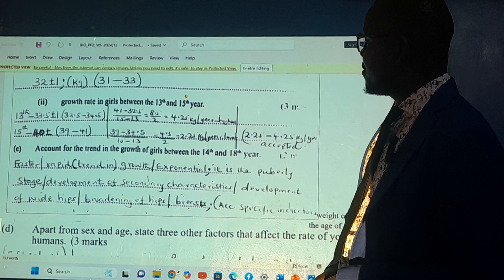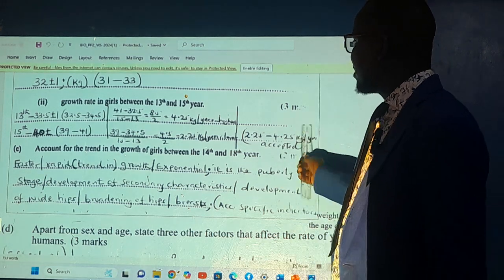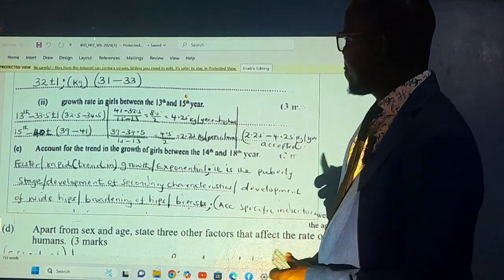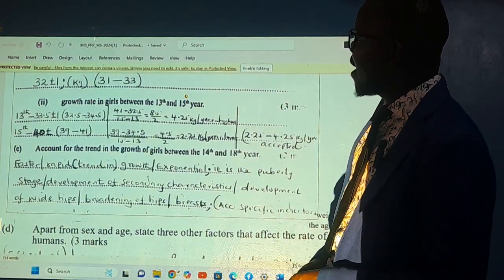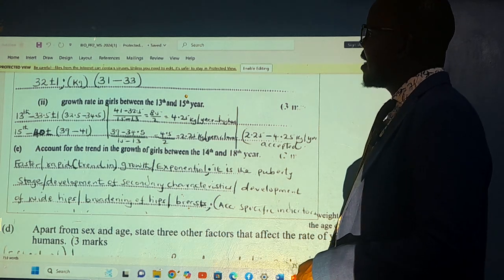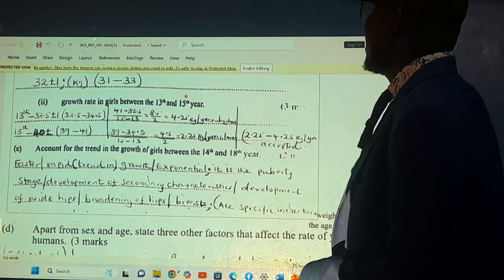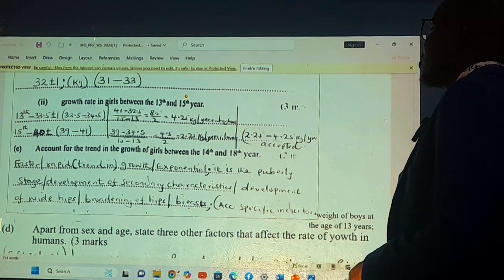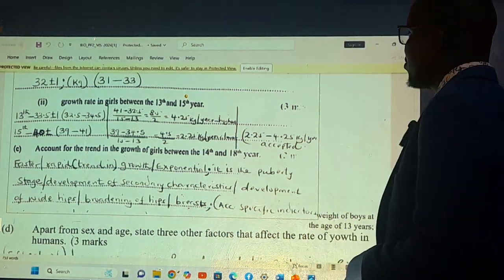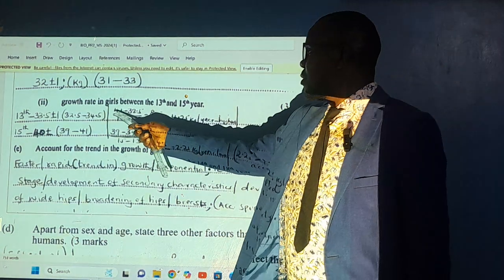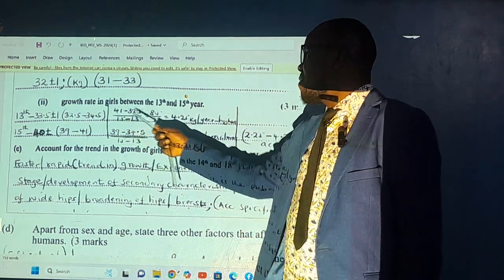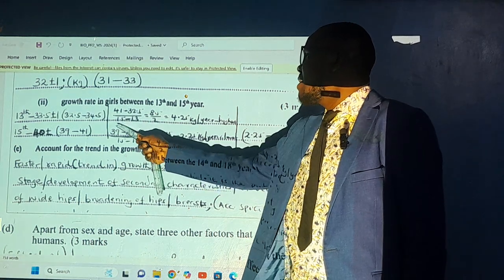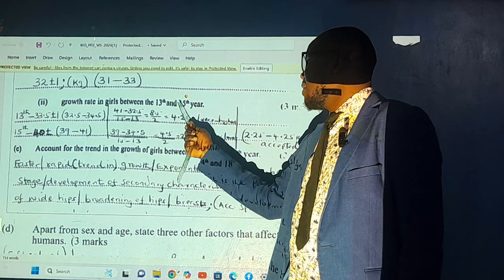When you draw your graph, I've drawn mine. On the 13, you'll find that it was 33.5, and we had plus or minus 1. So that means 32.5 to 34.5. Now we're speaking about this one: it's about 41, that was for the 15, minus the value for the 13, which was maybe 32.5, over 15 minus 13.